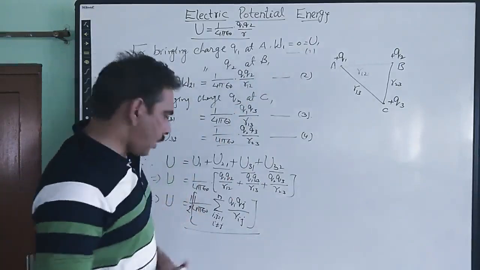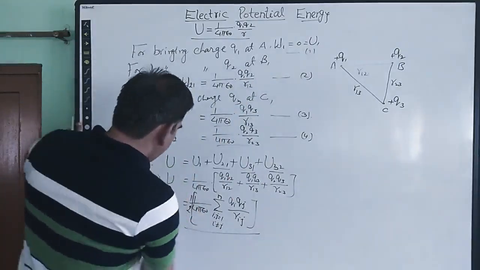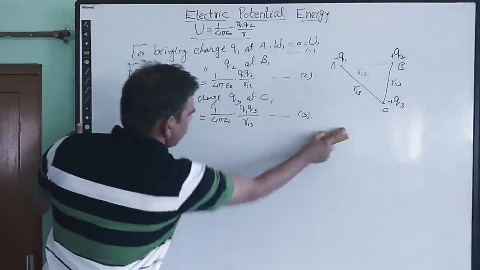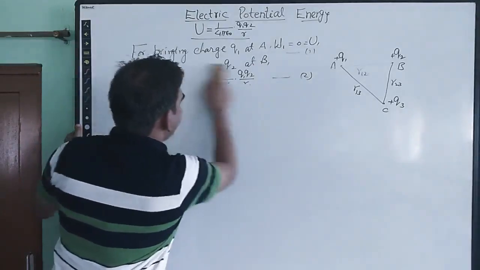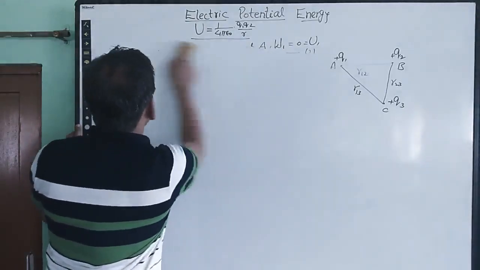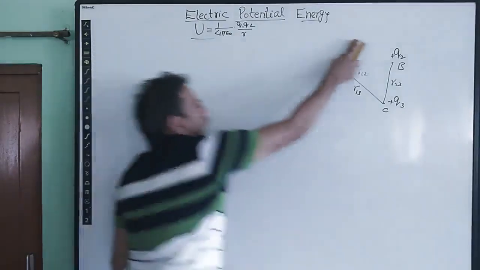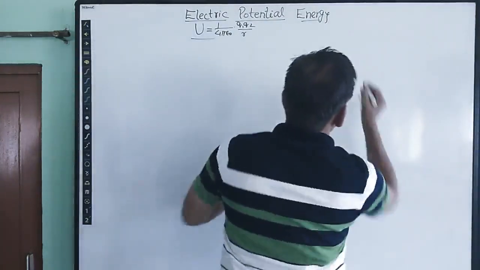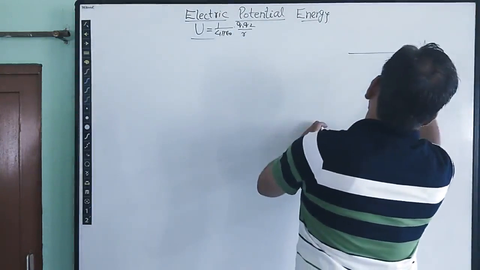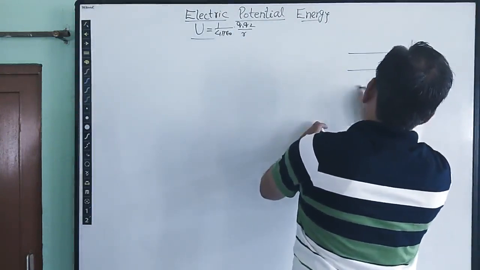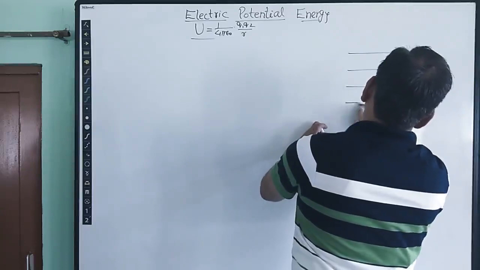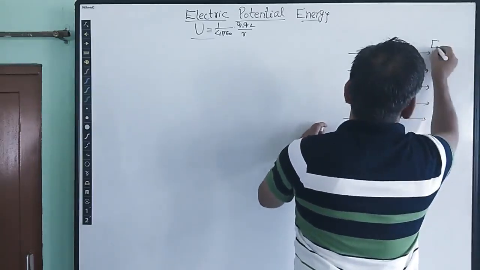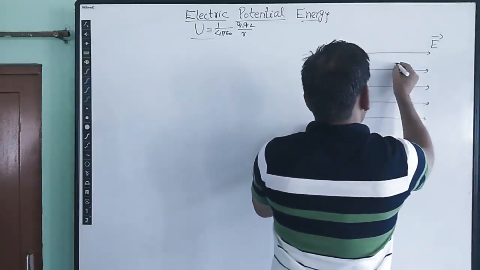Next thing is what happens when an electric dipole is placed in a uniform electric field. We know what happens. Suppose the electric field is along this direction, and we have some electric dipole.